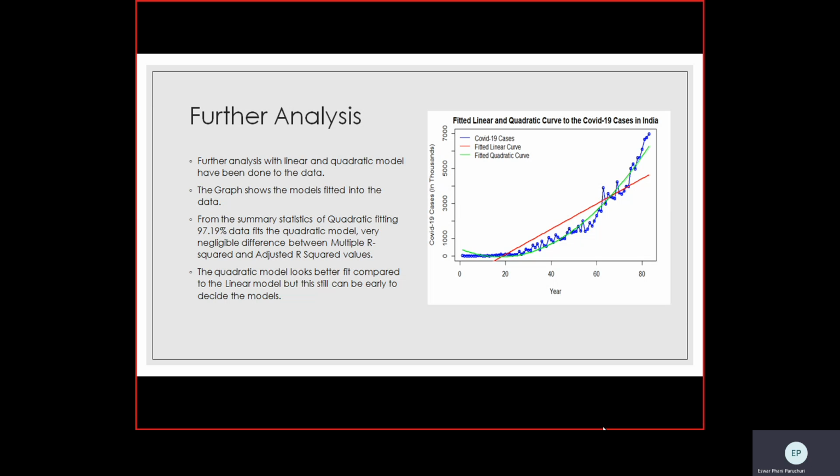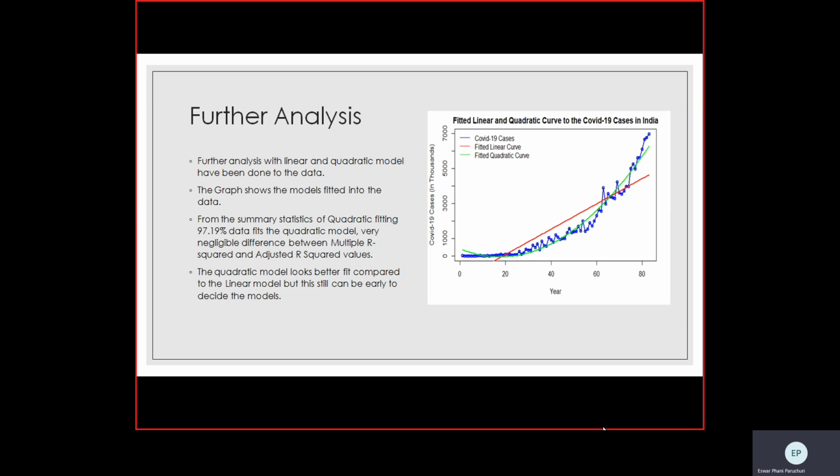Going forward, upon further analysis, we tried to fit this data to the linear and quadratic models, and this graph shows the models fitted to the data. However, the linear seems to be comparatively odd, and the quadratic seems to be the perfect fit. From the summary statistics of the quadratic fitting, it is clear that 97.19% of the data fits the quadratic model, and there is a very negligible difference between the multiple R squared and adjusted R squared values.